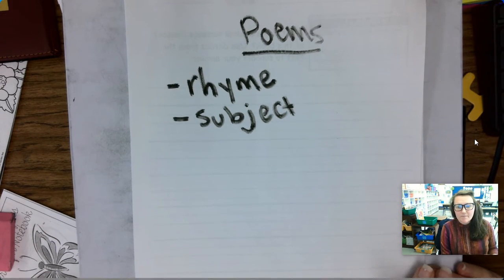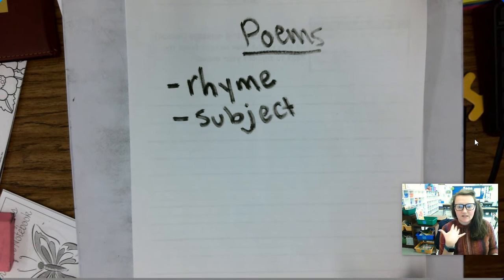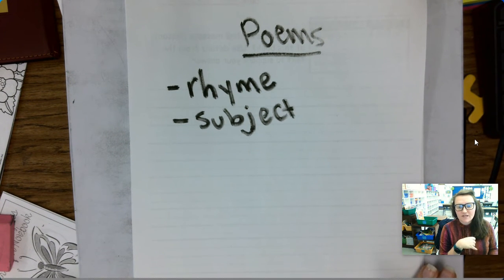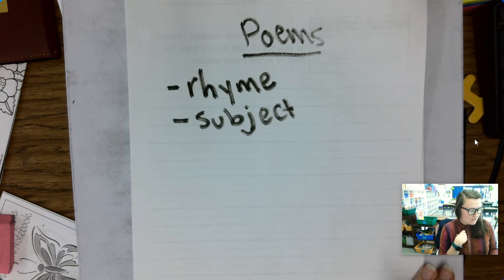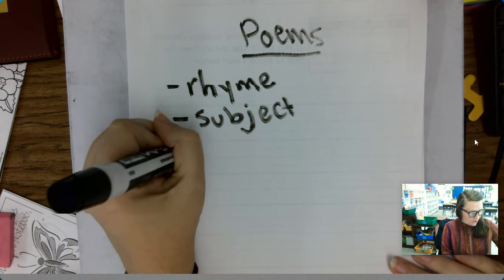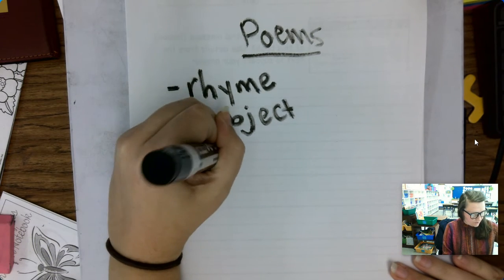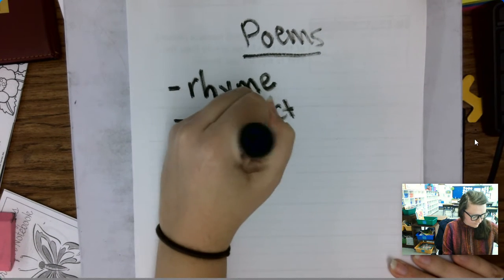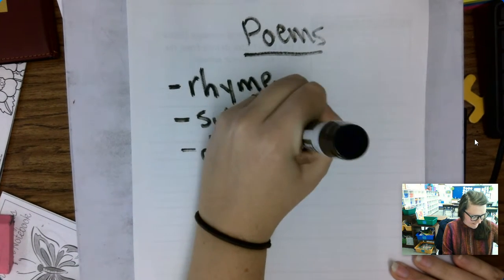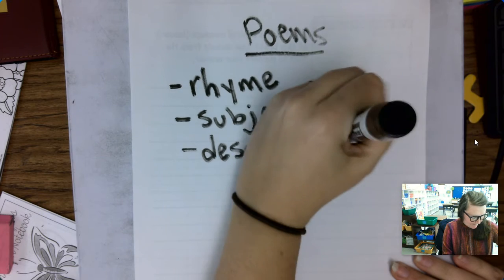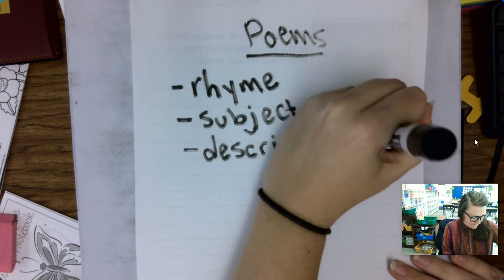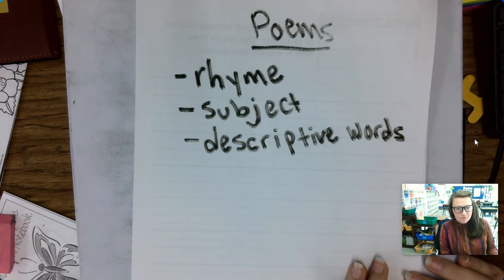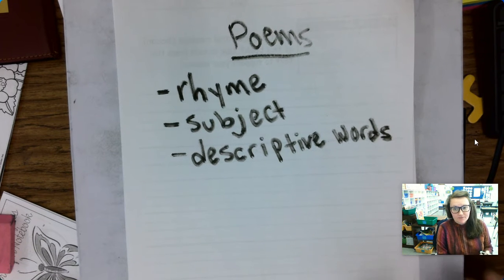The poem is always about something, like a person or a place or a thing or an idea. So there's also always descriptive words. These words describe something.